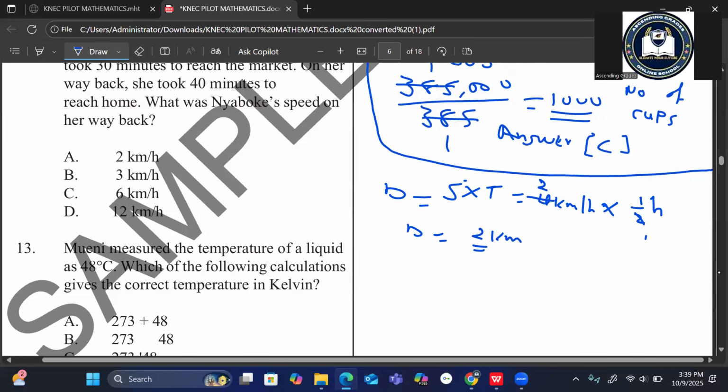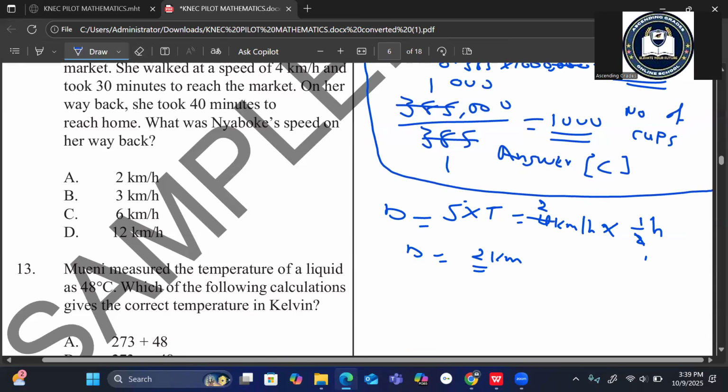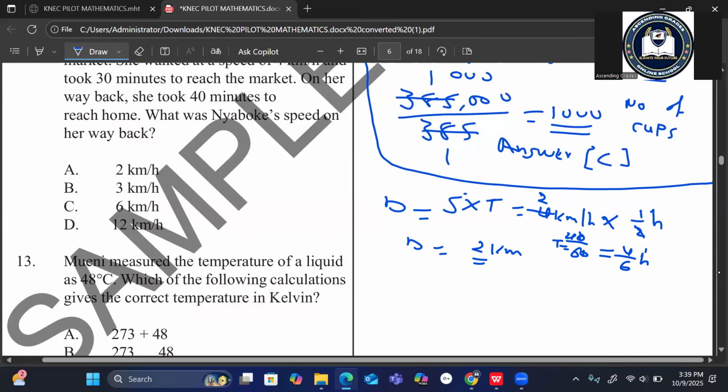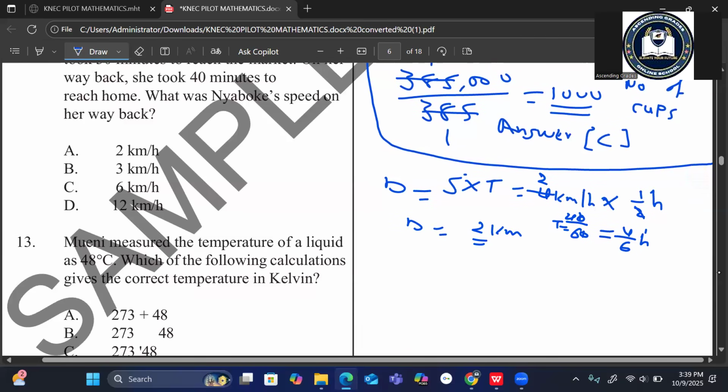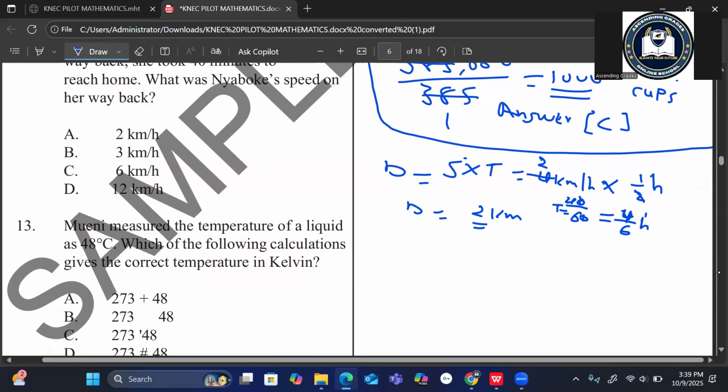The same distance of 2 kilometers he walked back home, and it took 40 minutes in this case. If you convert 40 minutes into hours, time back is 40 divided by 60, because we want to convert to hours. So the zero and zero cancel. This becomes 4/6. You can divide further by 2, but let's work with 4/6.